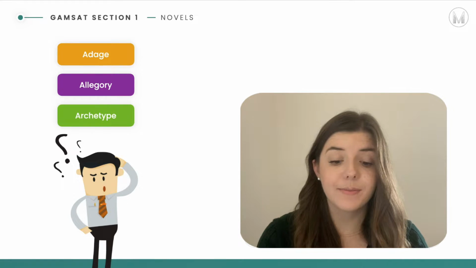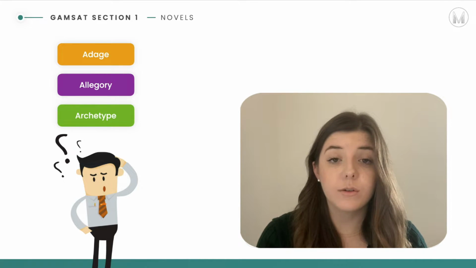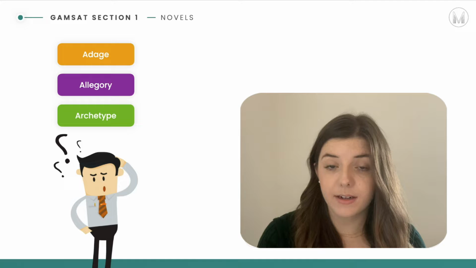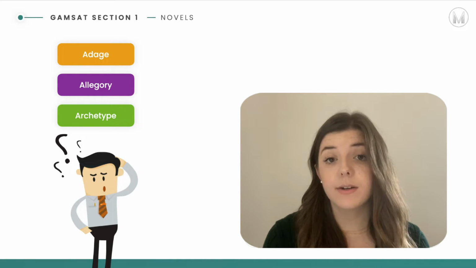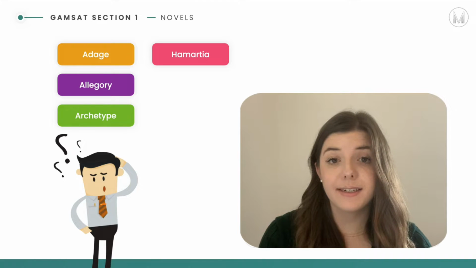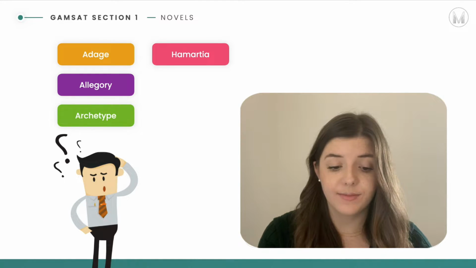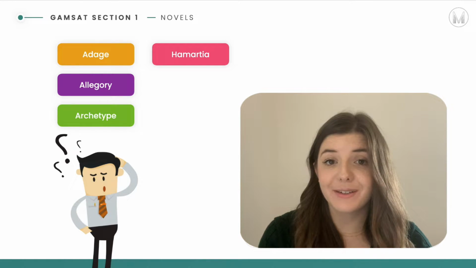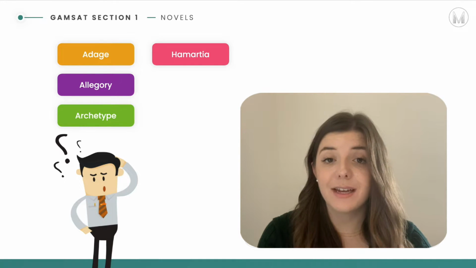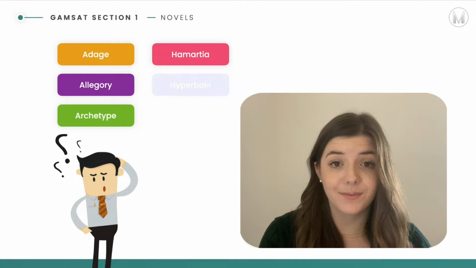The archetype. So this is an original model or a type of character which has always existed and is easily recognizable. So an example of an archetype would be a mother. Next we have hamartia. So this is a tragic flaw or a character defect. So as you probably noticed, so far these are quite new terms, so definitely spend time to make sure that you fully understand what we've covered so far.